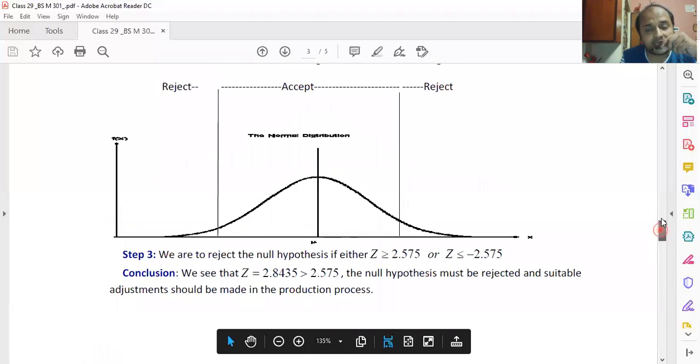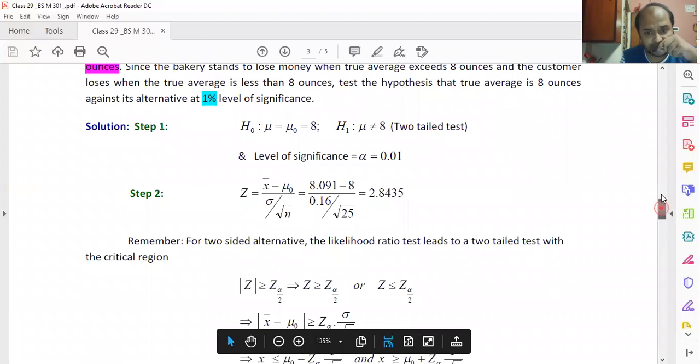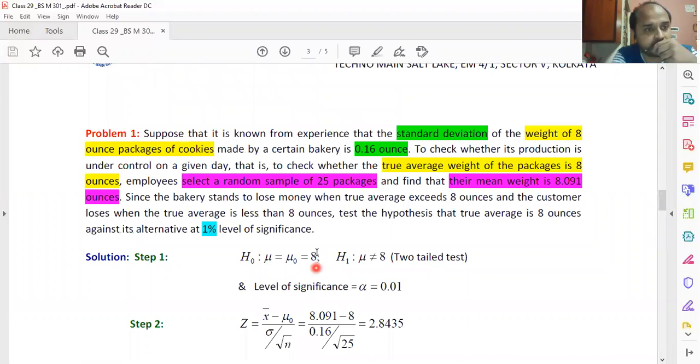That means what? What is our conclusion? Now we are rejecting the null hypothesis, meaning we are rejecting that the average weight of the cookies is 8 ounces. Previously, we thought that this 8.091 result is only based upon 25 packages, and if I take other samples, then everything will be aligned. Now, after doing this calculation, we see that this is not the case. Actually, the cookie size is being increased and we need to optimize that. If we do not, then the manufacturer is setting costs for 8 ounce cookies and selling more than that.